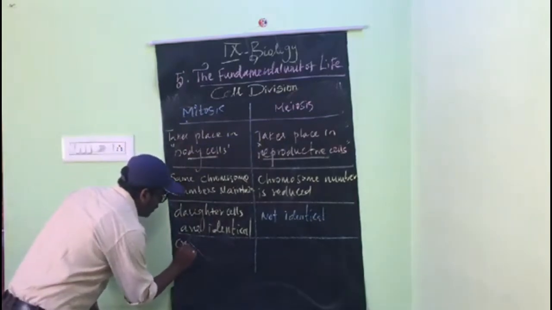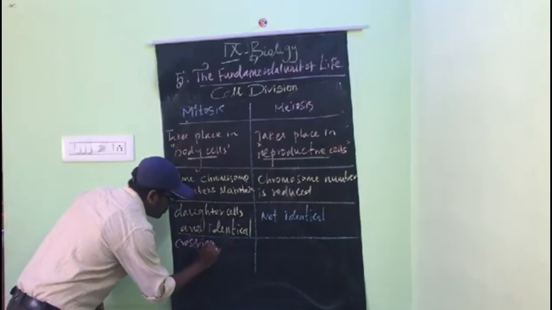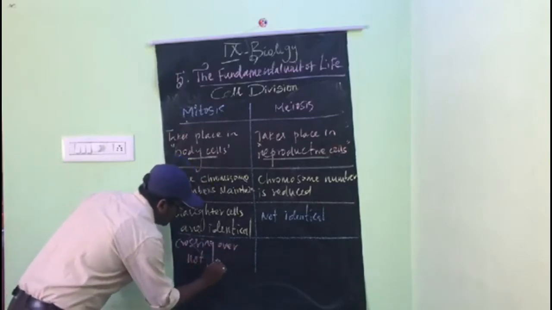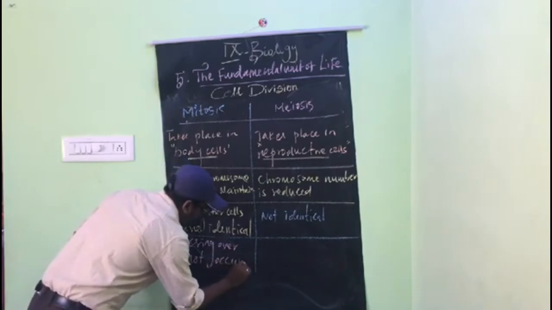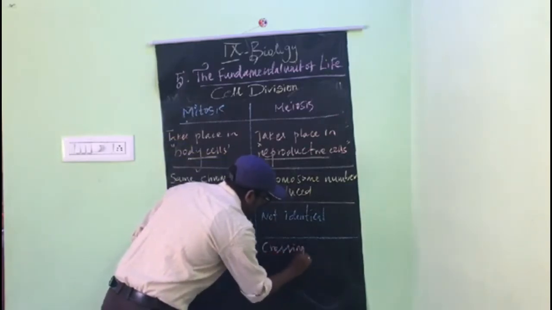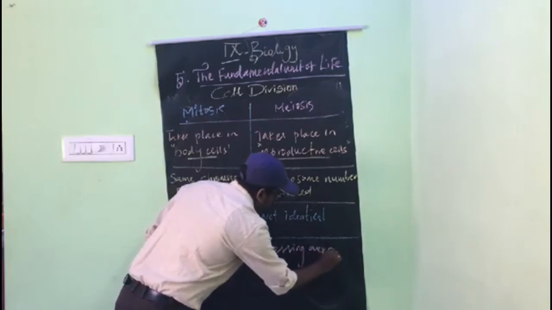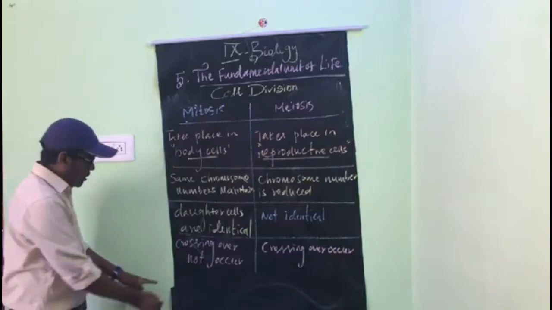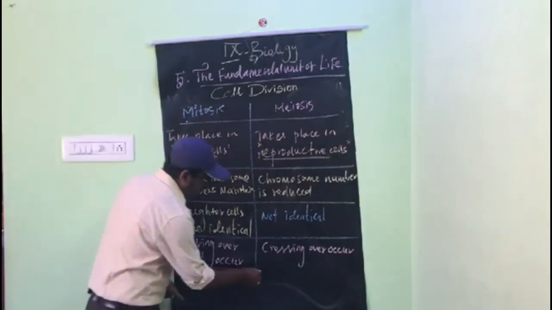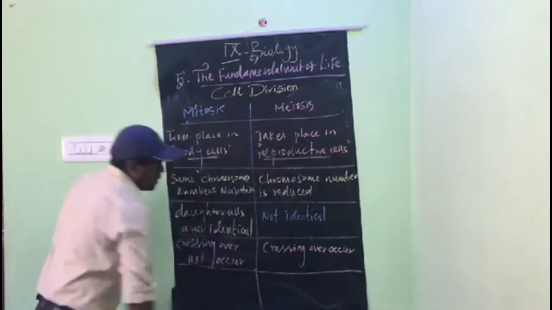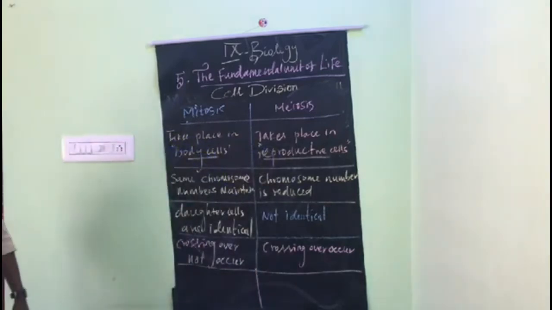And in mitosis crossing over does not occur. In meiosis crossing over occurs. I told you what crossing over is. Crossing over means exchange of genetic material from one chromosome to the next.